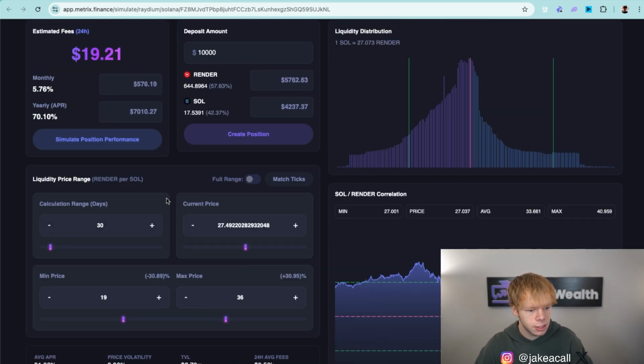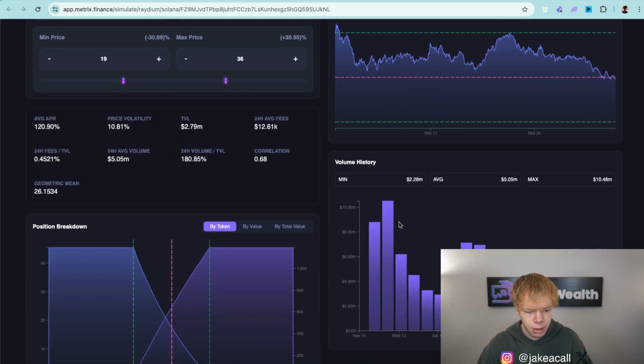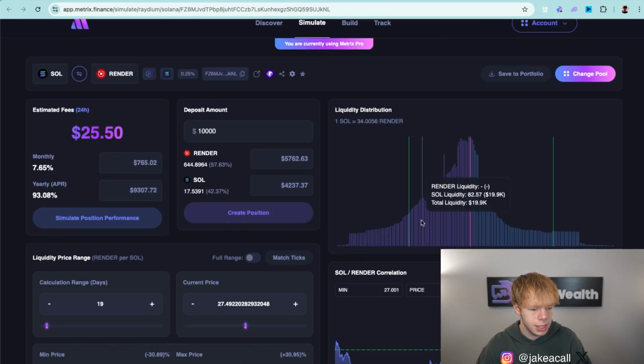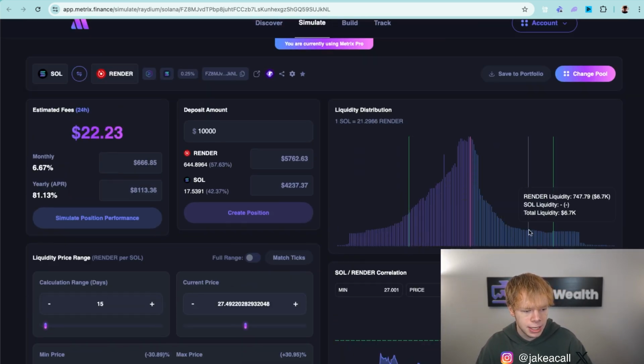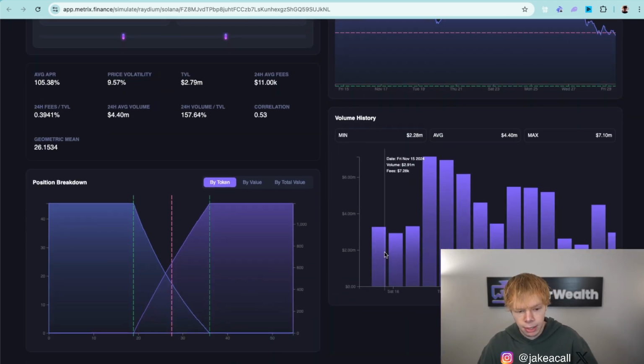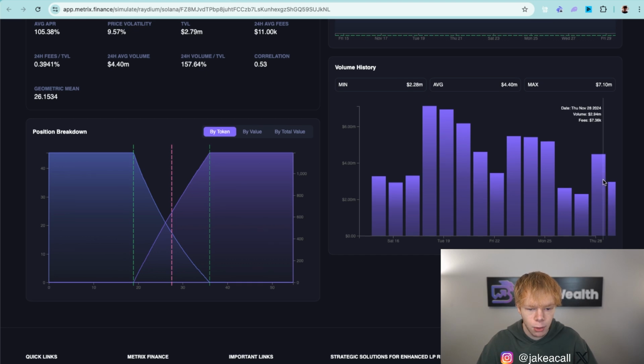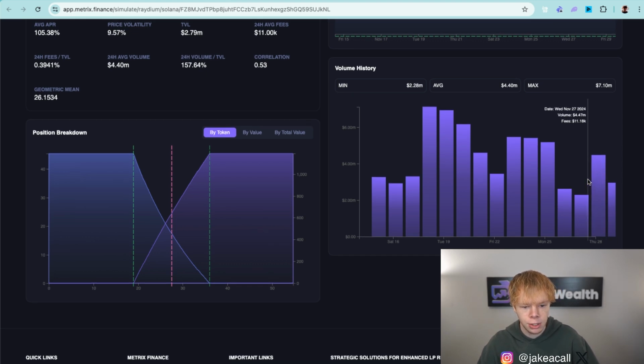If I factor in since November 10th, that would be about 19 days right over there. If I factor in since November 14th, that's going to be about 15 days, and we'll scroll down. Yep, that looks accurate. We are doing consistent volume. Another way that you can tell is by looking at recent volume and seeing, okay, we're doing about $4 million a day over here. And then obviously on Thanksgiving, lower volume, like $3 million in a day, but that's fine.